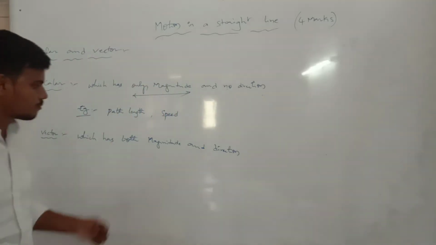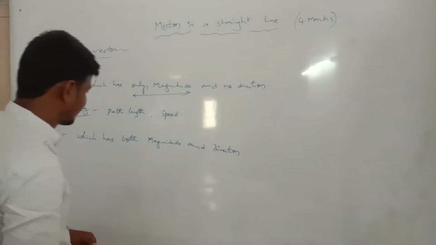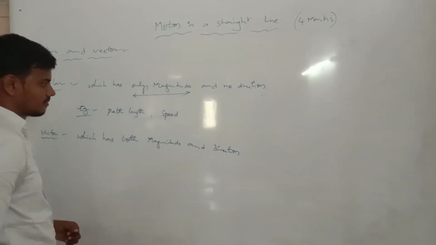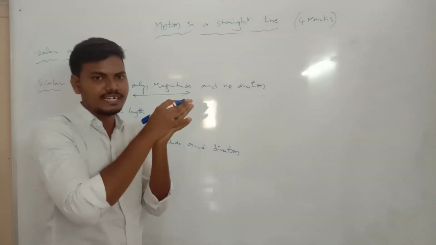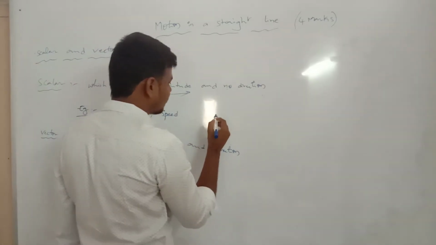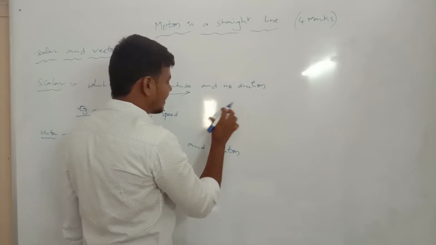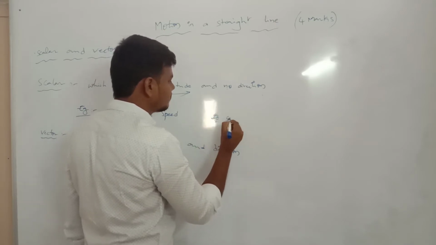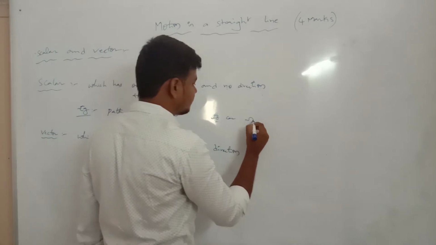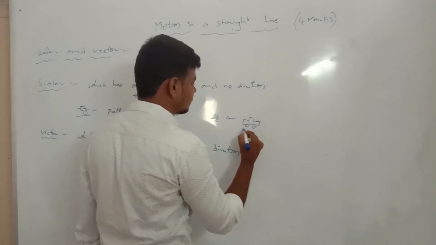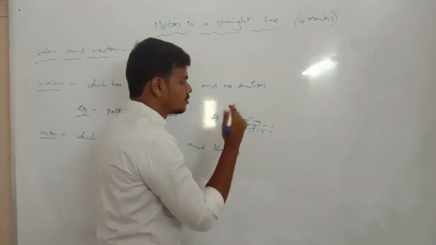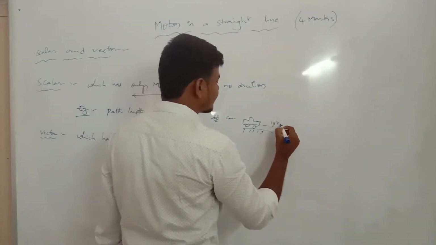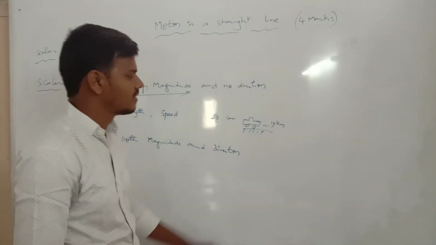For example, take an object, a car. A car moving 10 kilometers without any direction is just distance, only 10 kilometers.